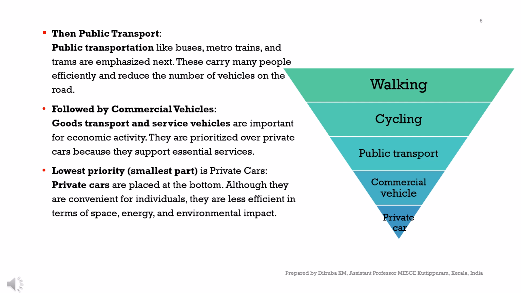And the lowest priority should be given to private cars, because if we give more importance to private cars, people will switch from all other modes to the private car, which is more comfortable, but it increases congestion, increases pollution, and makes chaos in the transportation infrastructure. So the least importance should be given to private cars. So this is the sustainability context transportation hierarchy.